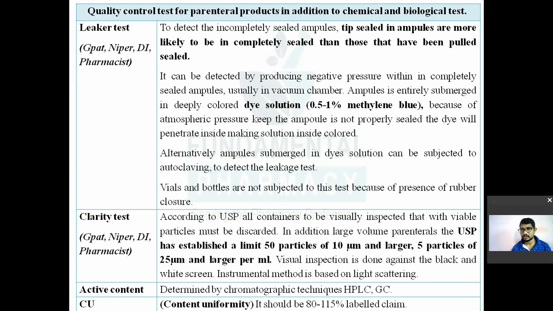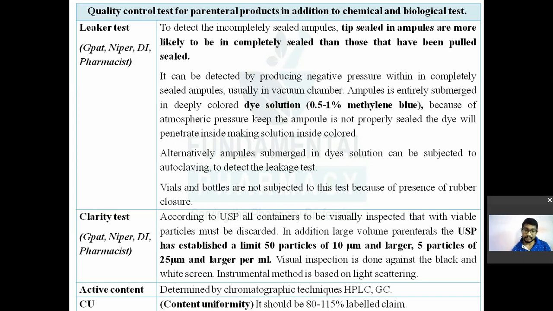So the pull seal method involves completely sealing the ampoules, but the pull seal method is not used in industry. In industry they use the tip seal method. So you have to check whether it is completely sealed or not. For that purpose you have to do one test known as a leakage test.